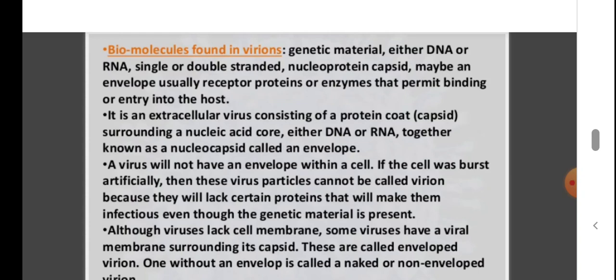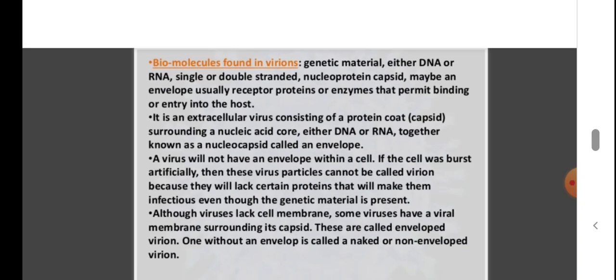Sometimes it will be just the capsid, sometimes just the genetic material. Only the assembled ones, where in the middle there is the nucleic acid or genetic material covered by the capsid, and if there is an envelope, the capsid is covered by an envelope. If all these have assembled together, then only we can call it a virion.